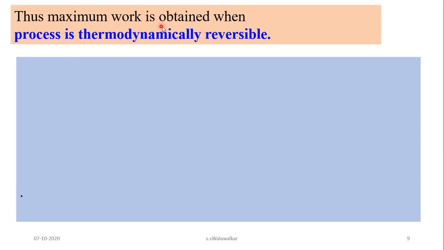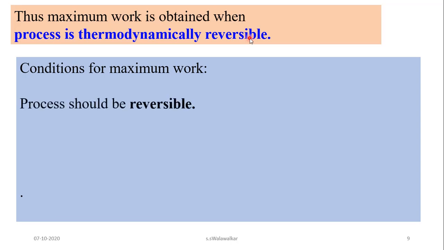So the maximum work is obtained when the process is a thermodynamically reversible process. What is meant by a reversible process, that we have studied in the video on reversible process. So watch that video so that it will be clear to you what is meant by a reversible process and how it takes place. So, the conditions for maximum work: the first condition is that the process should be reversible, then we can get maximum work.